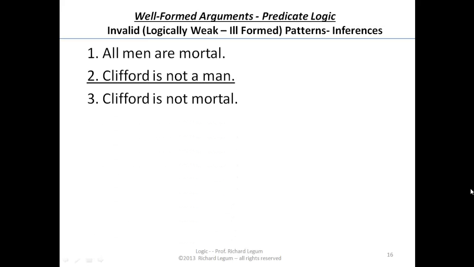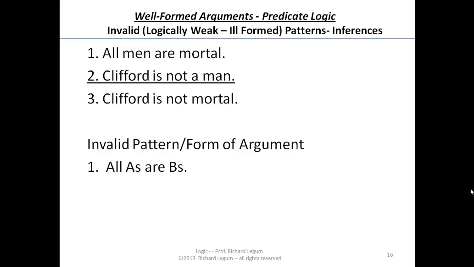That is, all men are mortal. Clifford is not a man, right? He's a big red dog. Therefore, Clifford is not mortal. So there's a case in which the premises are true, the conclusion's false. It's an invalid pattern of inference. The pattern being all A's are B's, X is not an A, therefore X is not a B.